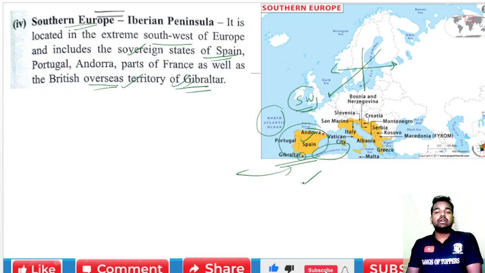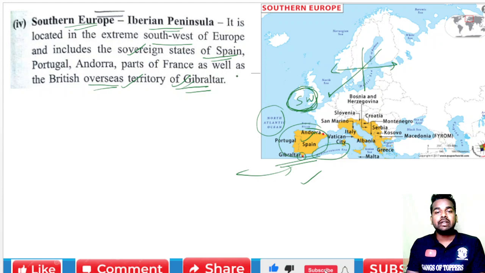Once again, this topic is the Iberian Peninsula. It lies in the extreme southwest of Europe, and it includes Spain, Portugal, Andorra, part of France, and the overseas territory of Gibraltar.